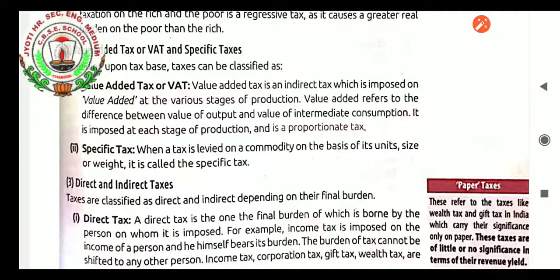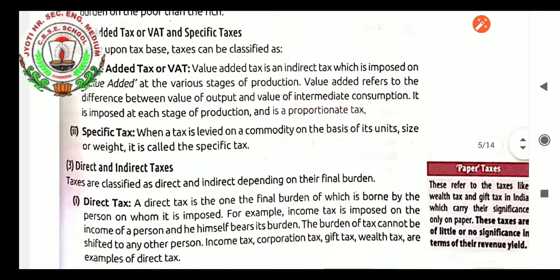Specific tax. When a tax is levied on the commodity on the basis of its units, size or weight, it is known as specific tax. Like postal charges, which are there according to weight. Same way, specific tax according to the goods.